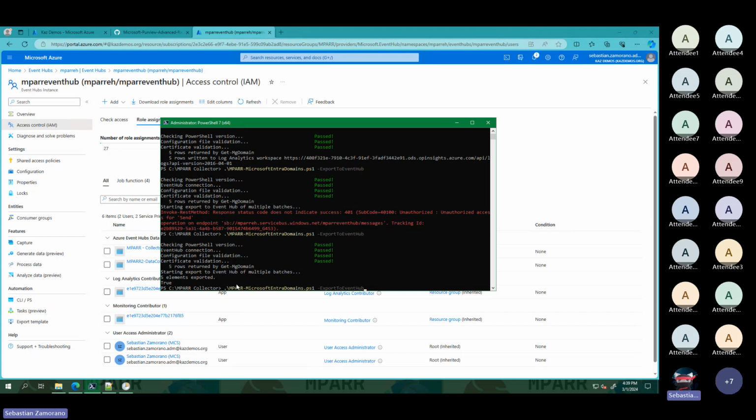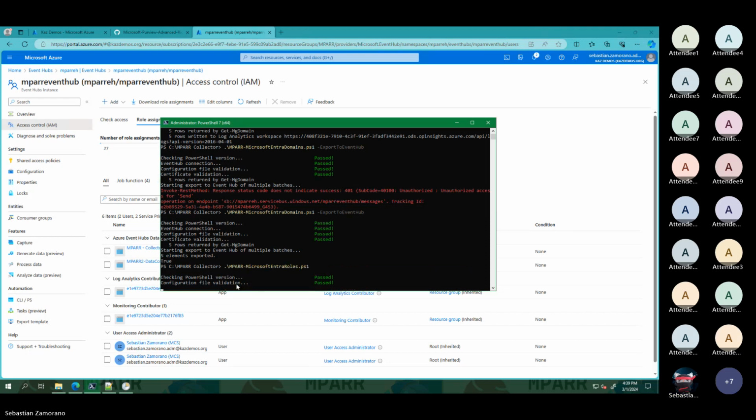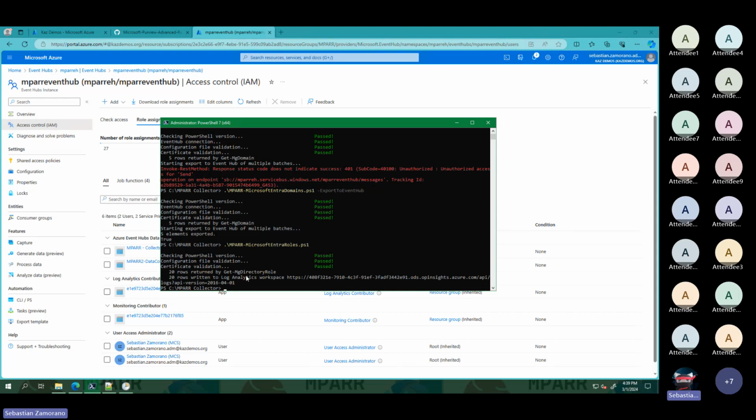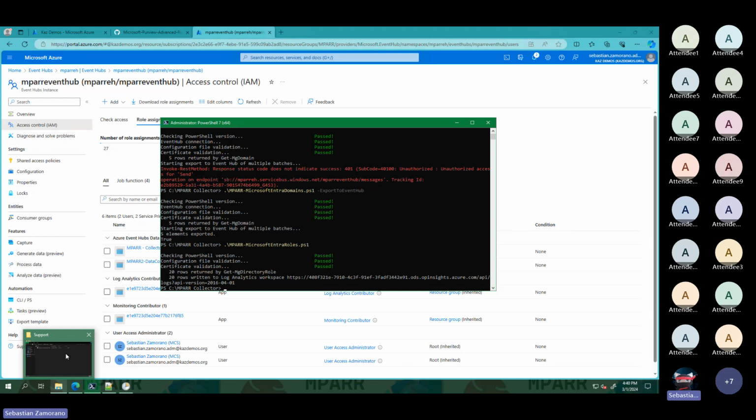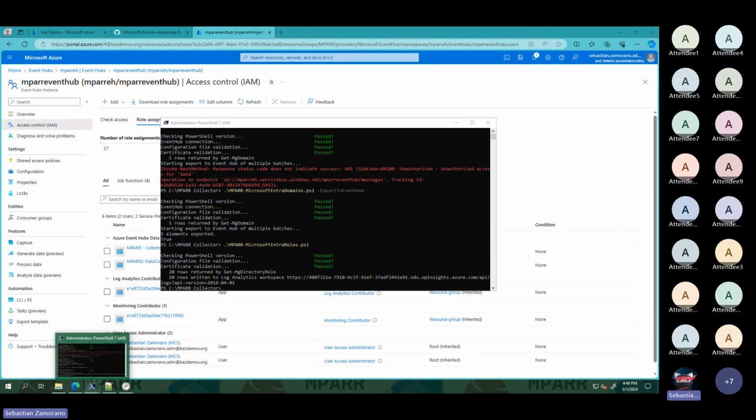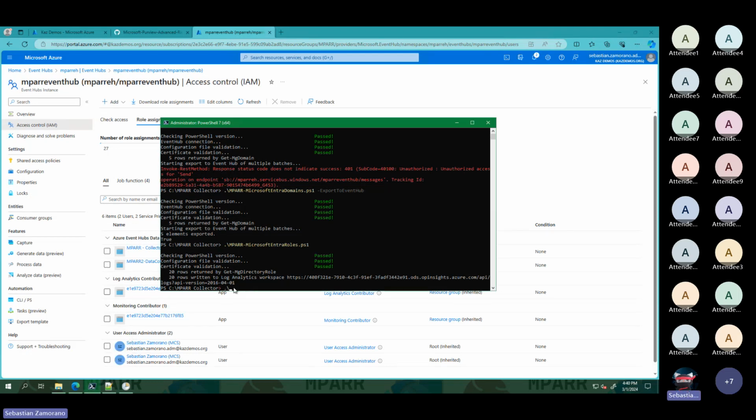Now we can use the Microsoft Entra roles. By default, it is sending all the data to Logs Analytics. If I want to change this behavior to send directly to Event Hub instead of Logs Analytics, in the original configuration, there is another option in the setup. Let me show you in the setup. In the same setup, you can do it manually, but I will show you that you can do it in the same setup.